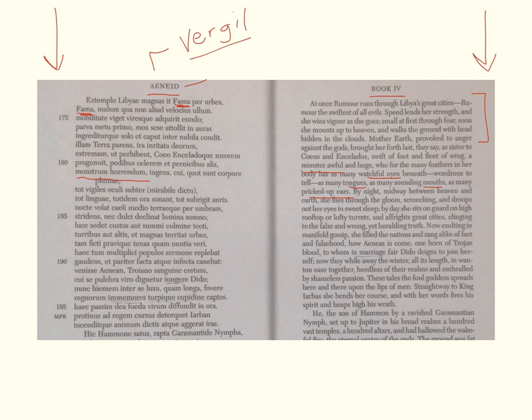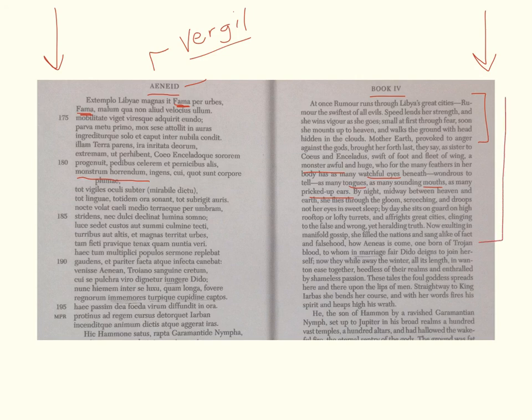"By night, midway between heavens and earth, she flies through the gloom, screeching, and droops not her eyes in sweet sleep." So rumor never sleeps, it just keeps running and running. "By day she sits on guard on high rooftop or lofty turrets, and affrights great cities, clinging to the false and wrong, yet heralding truth." So sometimes it's true, sometimes it's false, what rumor spreads. "Now exulting in manifold gossip, she fills the nations, singing alike of fact and falsehood." And then from there on, it gets back into the story.